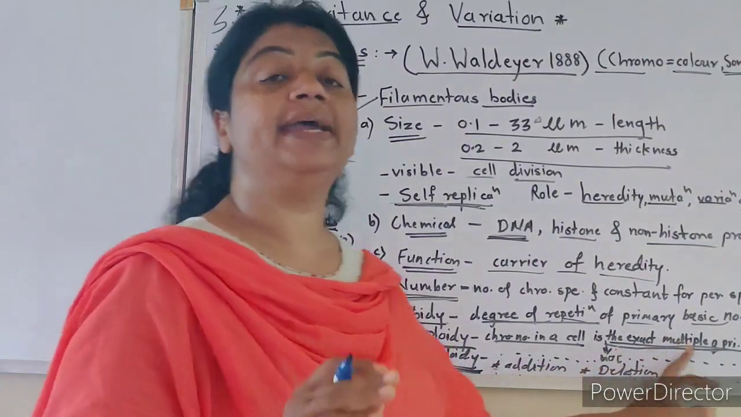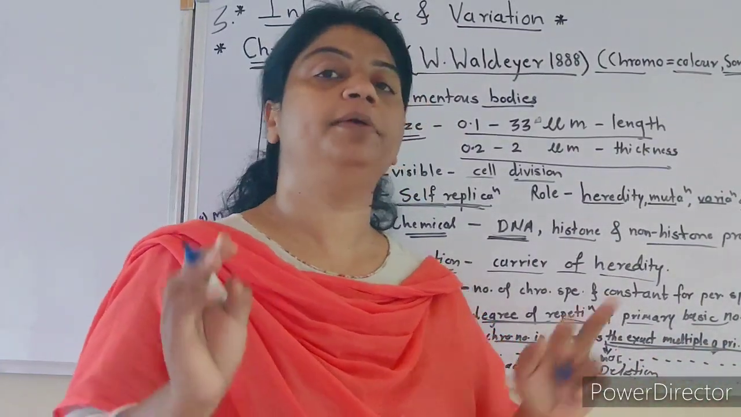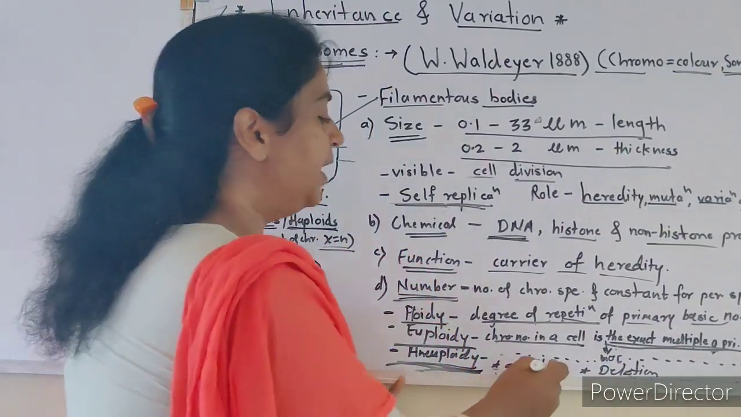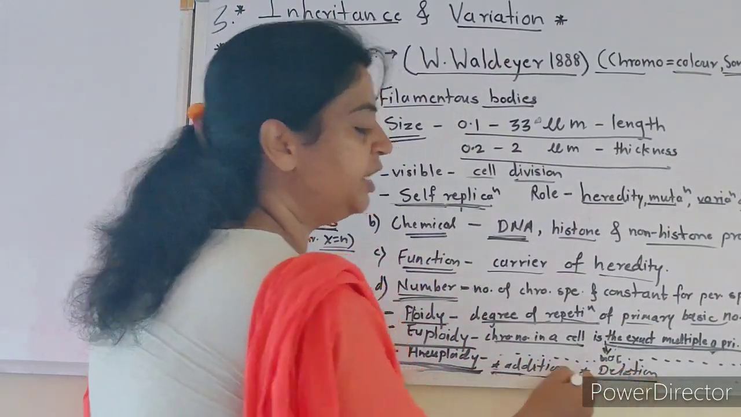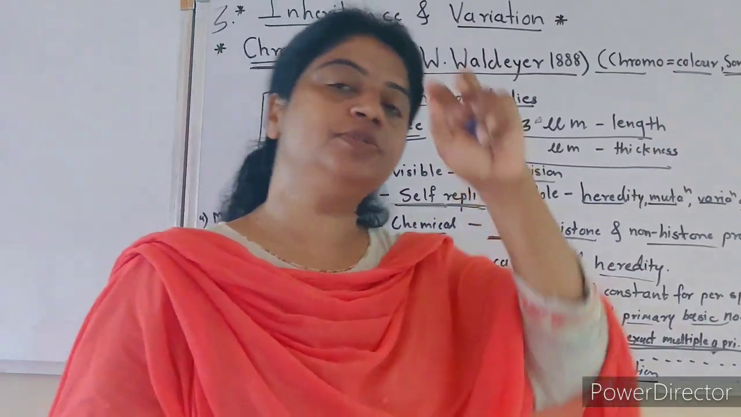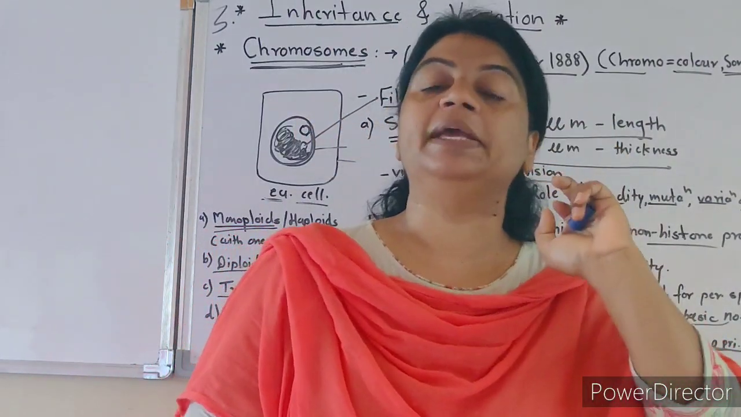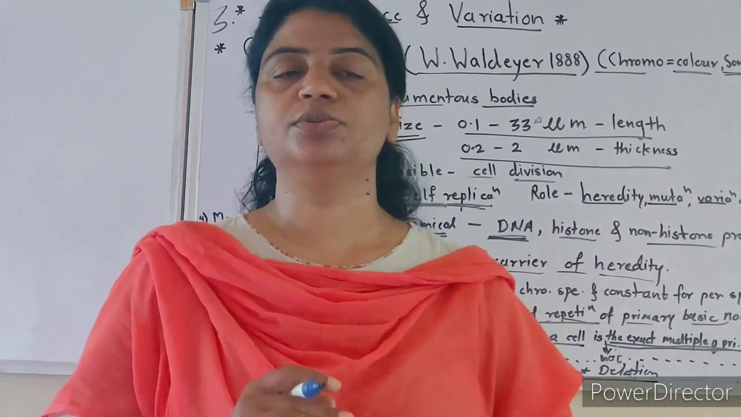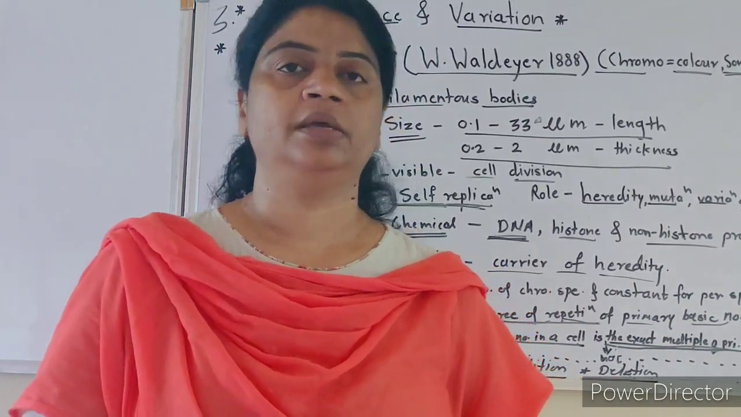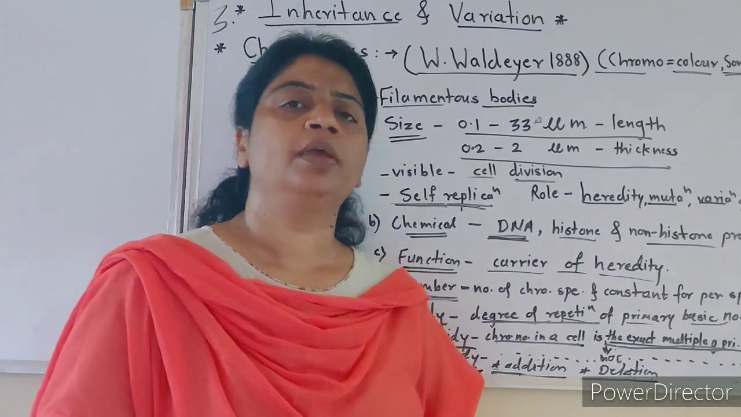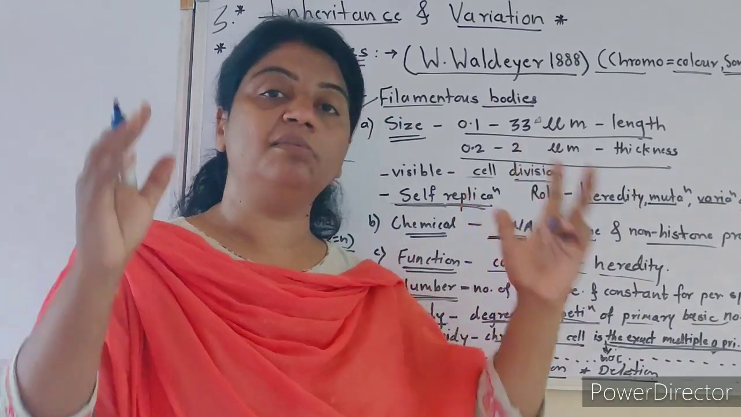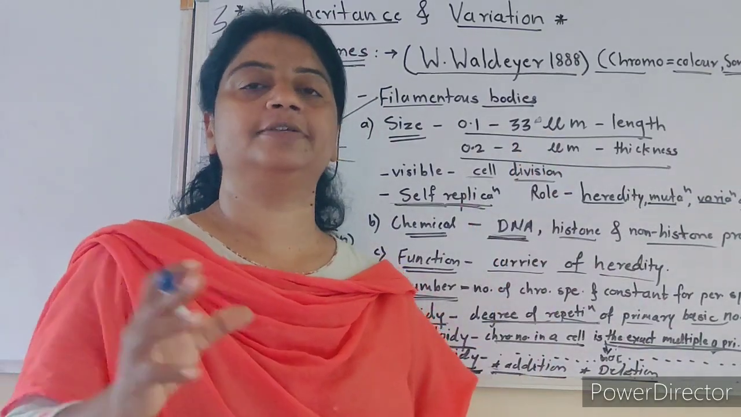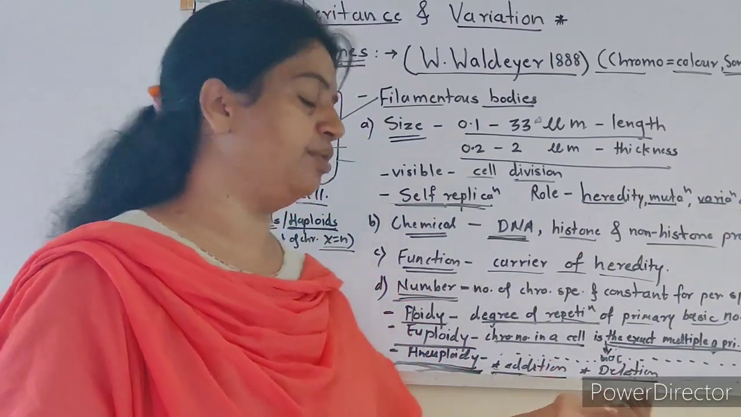It means not an exact multiple of the primary basic number: addition of a chromosome or deletion of a chromosome. Addition of a chromosome, for example, in human beings, when there are 47 chromosomes, trisomy 21, it is Down syndrome. When one chromosome is extra, there are a number of symptoms, and this syndrome is called Down syndrome.